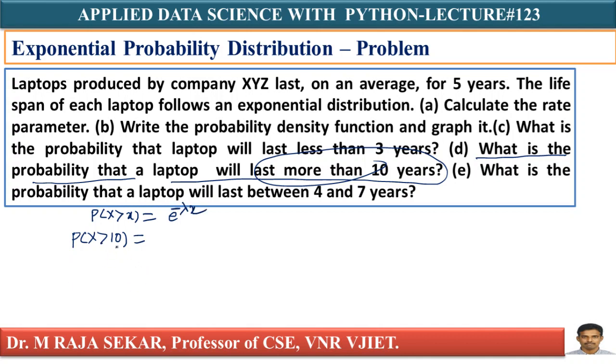Now, what do I need? P of x greater than 10 means my x value is 10. E power minus lambda x, we already calculated lambda. What is my lambda? 0.20. So 0.20 into x, which is 10. Therefore, what will I get? I will get e power minus 2, that is 0.1353. This is my probability.